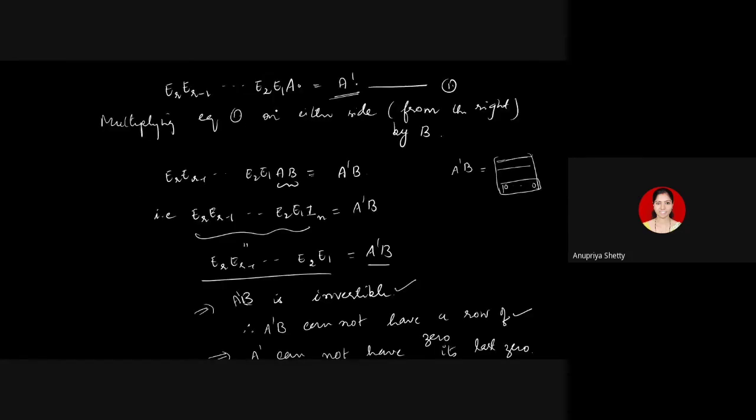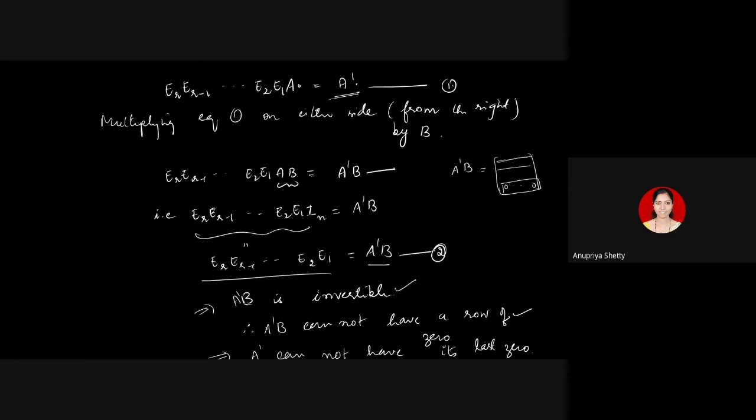Whenever the row echelon form is identity, A is invertible, and equation 1 gives you what? Not equation 1, I think I can number this as equation 2. Just work with this if you have written down whatever I've discussed so far. Here, you take A dash as identity. When you take A dash as identity, you get B as the product of elementary matrices. This product comes out to be B.